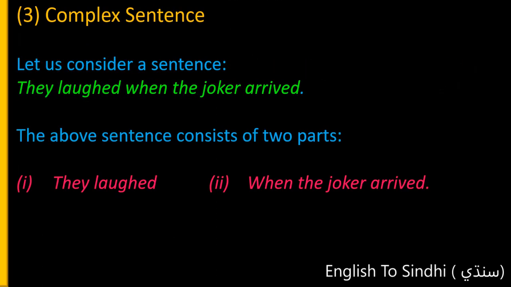Complex sentence. Let us consider a sentence. They laughed when the joker arrived. The above sentence consists of two parts. They laughed when the joker arrived. They, subject, laughed, predicate. In the second part, when the joker arrived: joker, subject, when arrived, predicate.